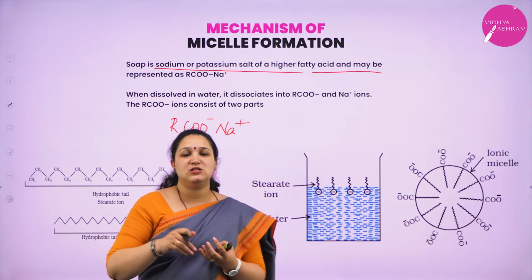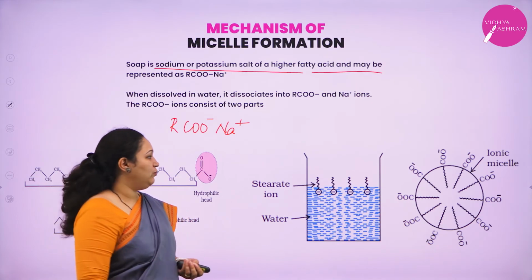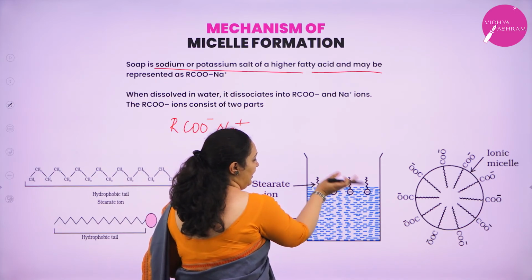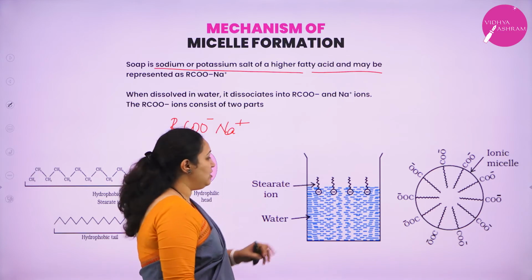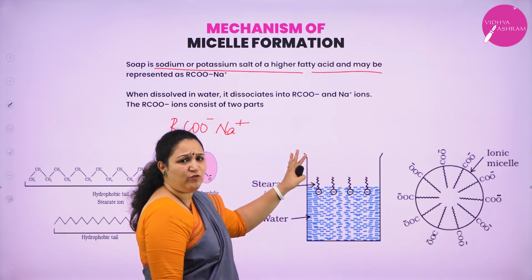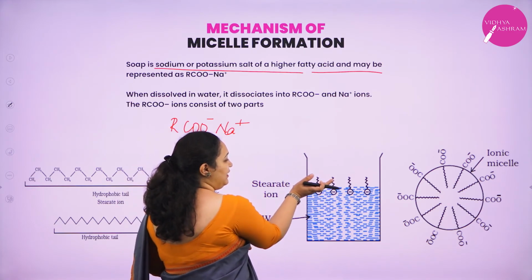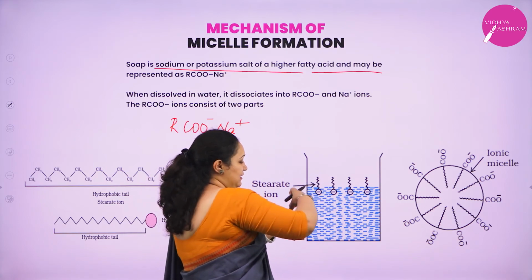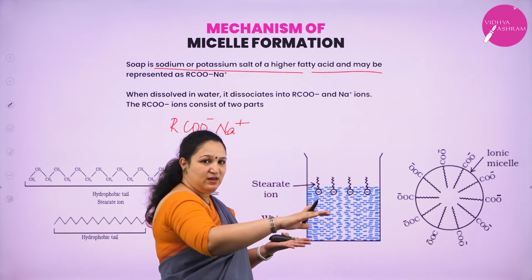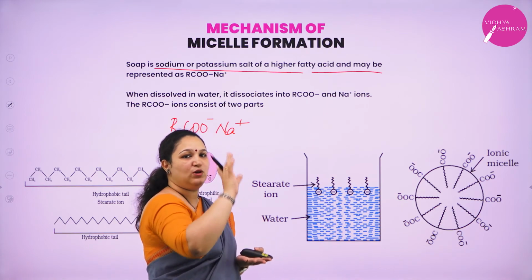Now when soap is put into water, at a very small amount, what will happen? The head will be inside the water and the tail will be above the water, because the tail, the stearate ion, is hydrophobic. They do not have affinity to water, so they stay away from it, above the water. Only the head is in the water, forming a layer.